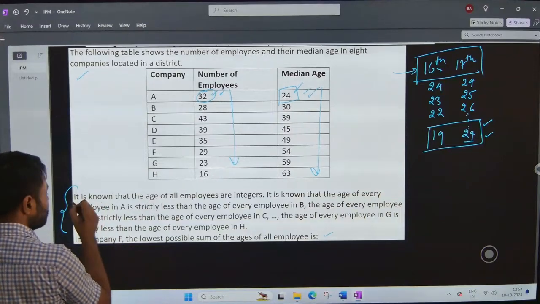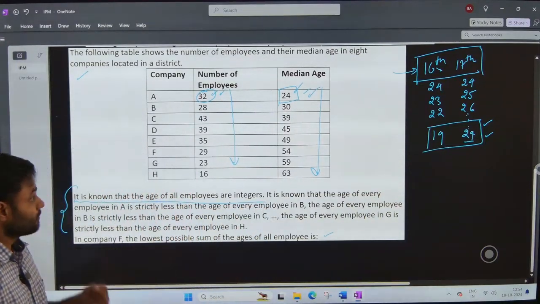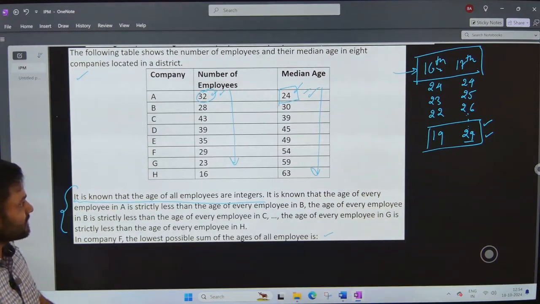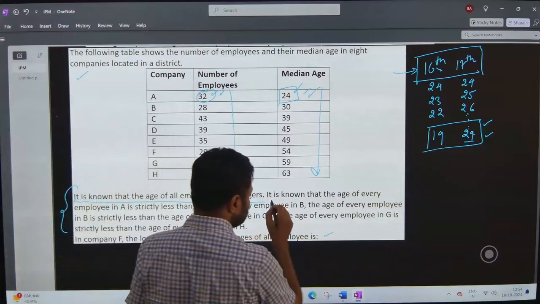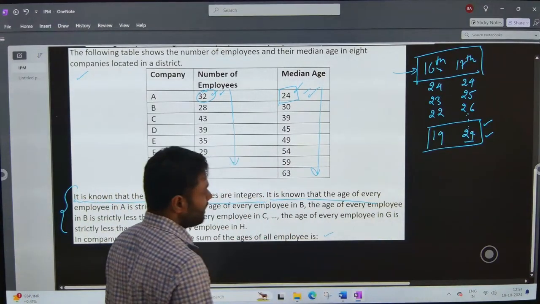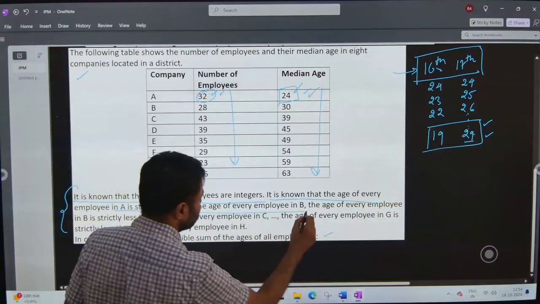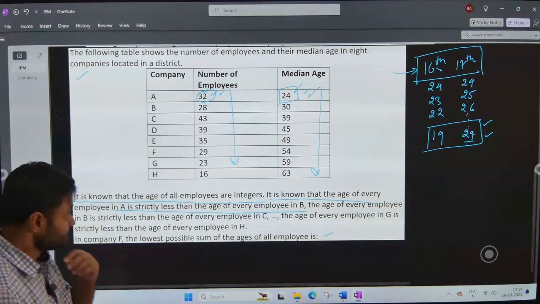Another point is, it is known that the ages of all employees are integers. That means if someone is 24 years, 6 months or 7 months, the person is still 24 years. Okay. It is known that the age of every employee in A is strictly less than the age of every employee in B. So what does this mean?